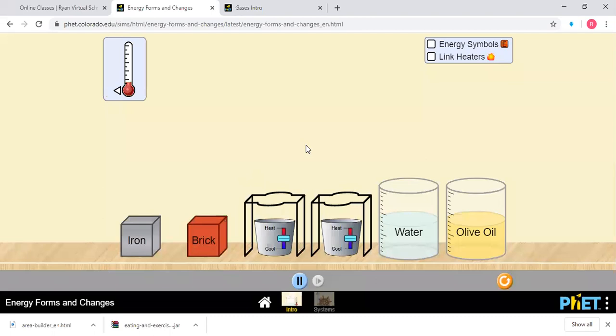Some of you might have already seen this yesterday. So today we are seeing about energy forms and changes. When you click, you can see energy. Like energy is stored in all the objects. So we'll see one or two examples before moving to the next round.